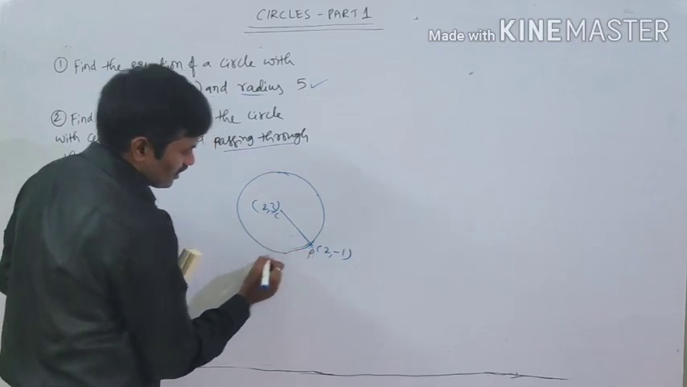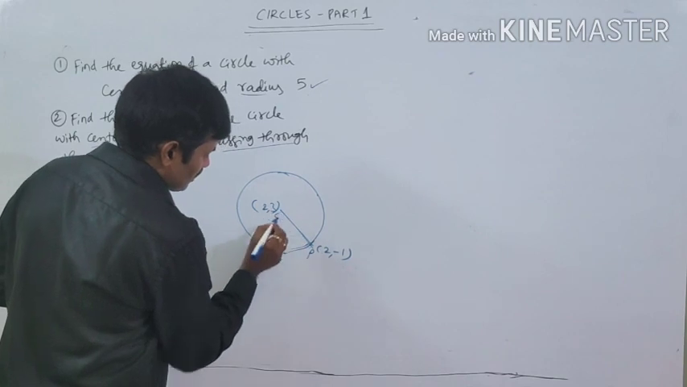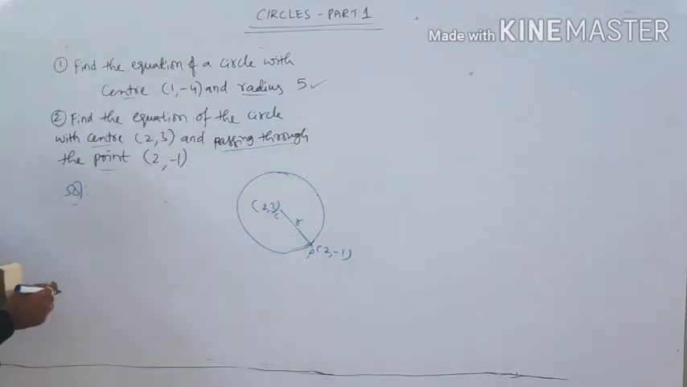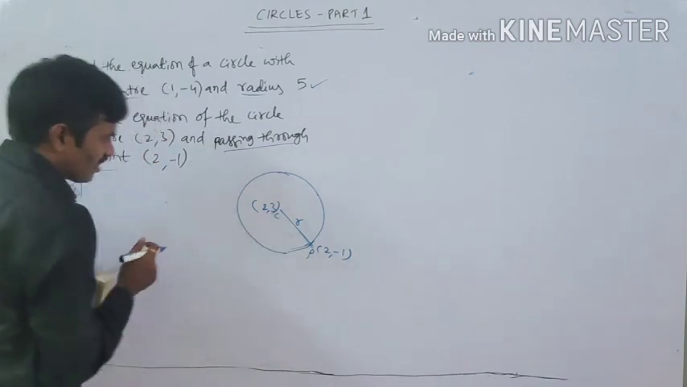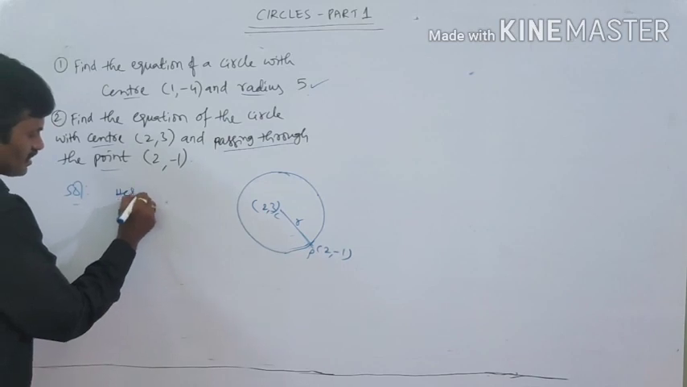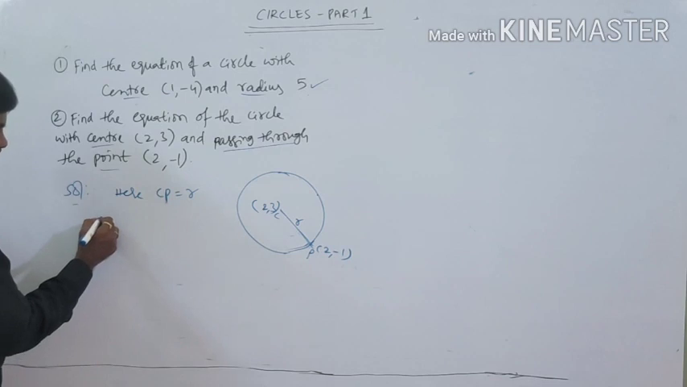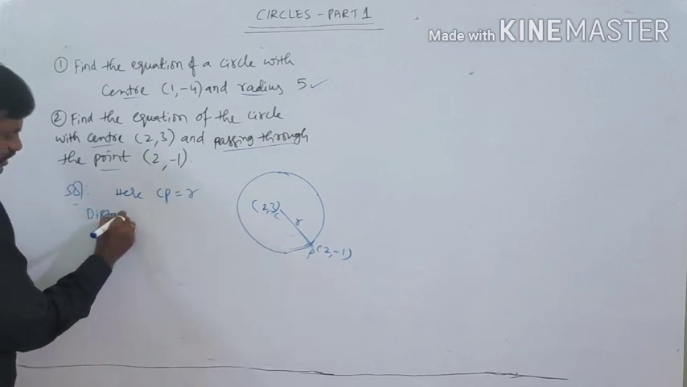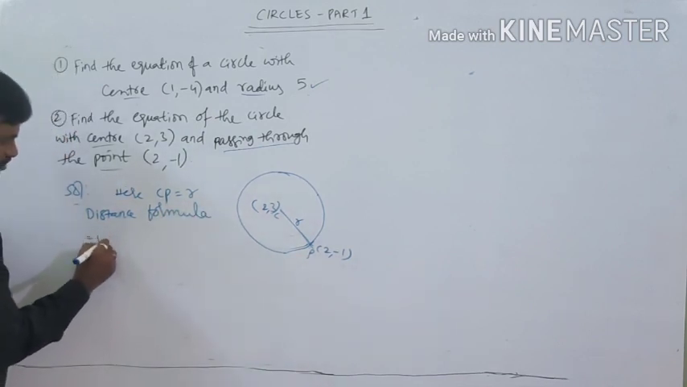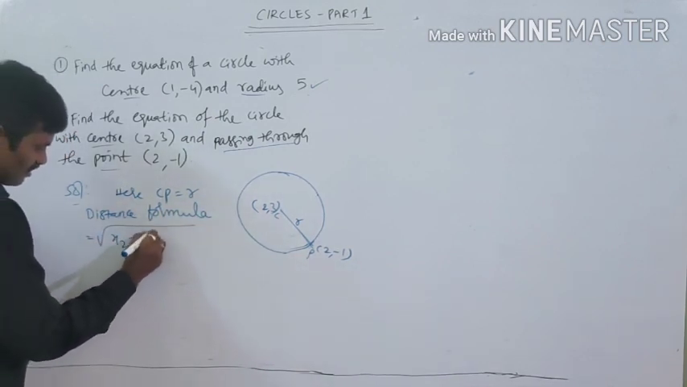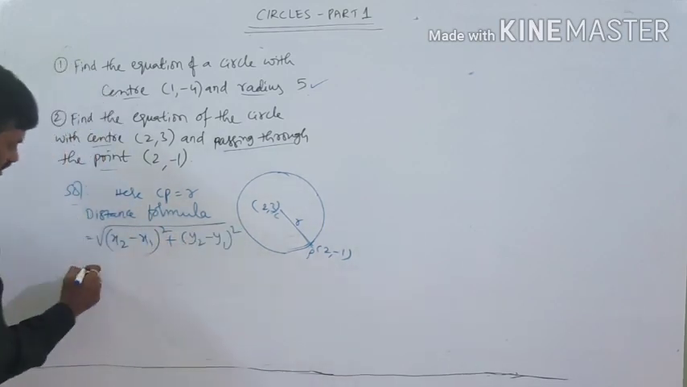The center is C, and a point on the circle is (2, −1). The distance between these two is called the radius R. Now we have to find the distance between these two points, then we get the value of R. So here CP = R. We know the distance formula. What is the distance formula? The distance between two points is the square root of (x2 − x1)² + (y2 − y1)².